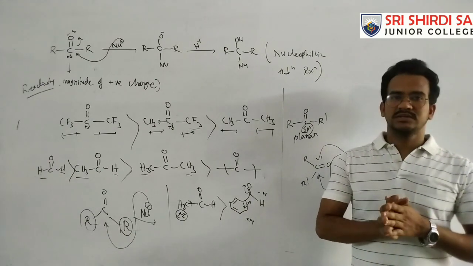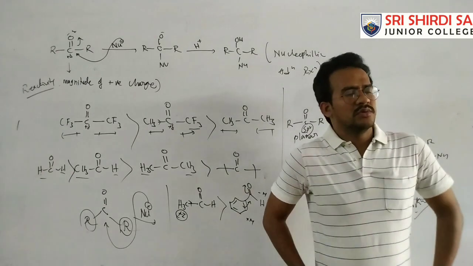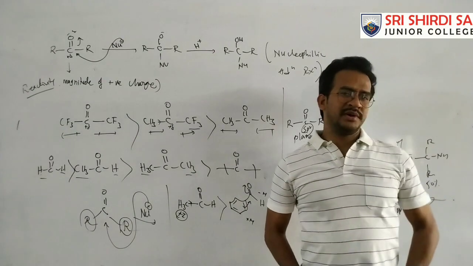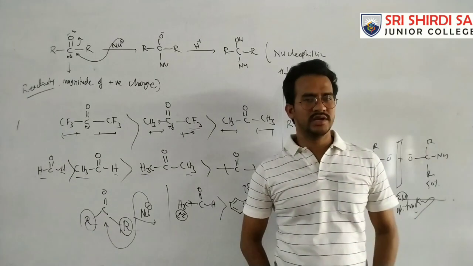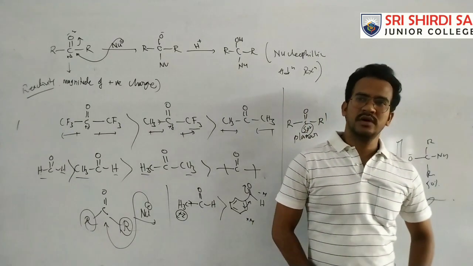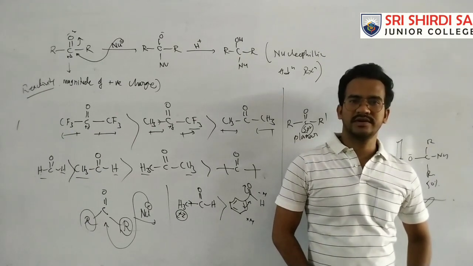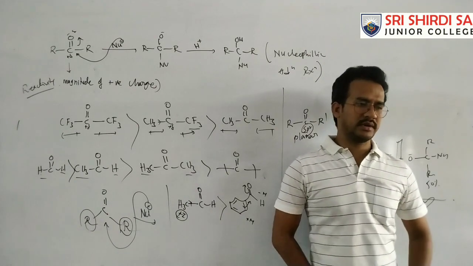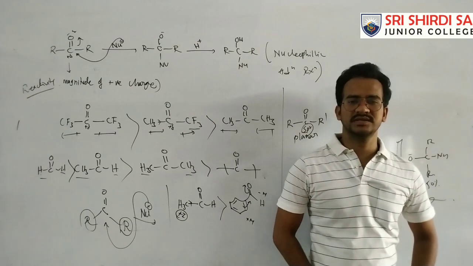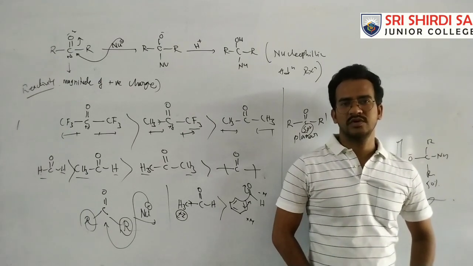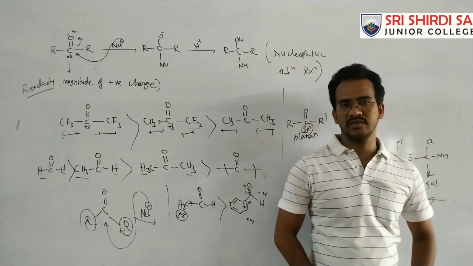So in the last two classes we completed the carbonyl compounds preparation methods. In Monday's class we completed the preparation methods based on first-year topics: ozonolysis, hydration of alkynes, hydroboration, acid-catalyzed hydration, selenium dioxide reactions, addition of HOCl, like that. And in Tuesday's class we discussed some more reactions for the preparation of carbonyl compounds. Those preparation methods are different from what we discussed on Monday.